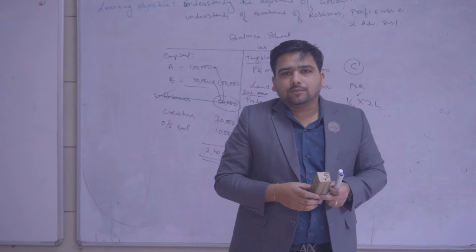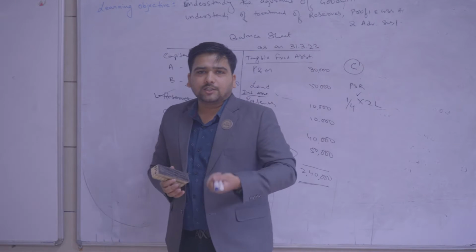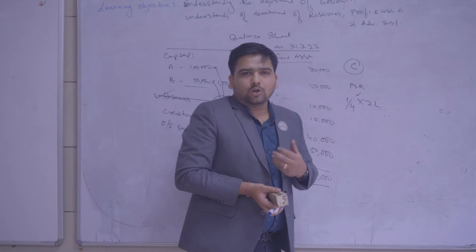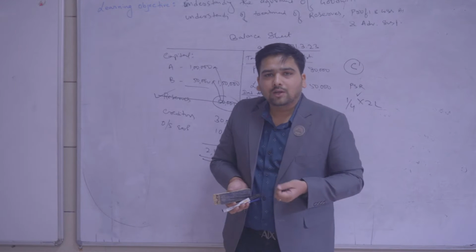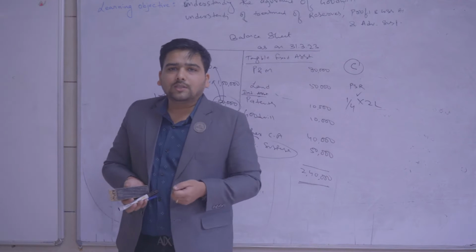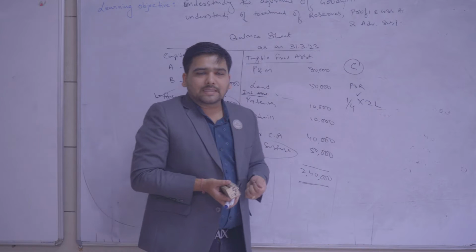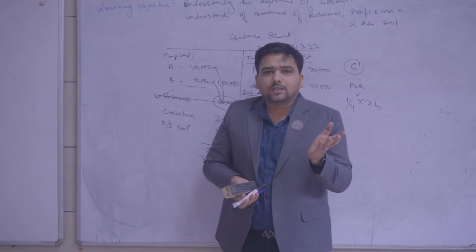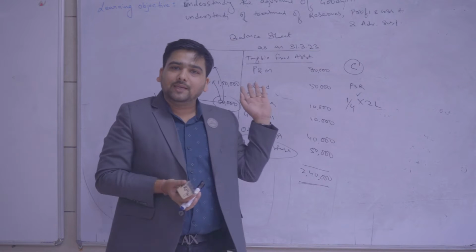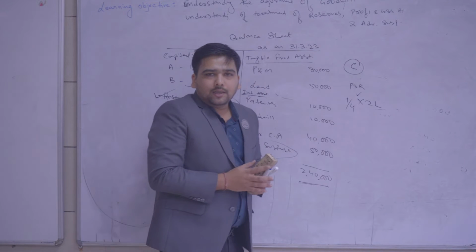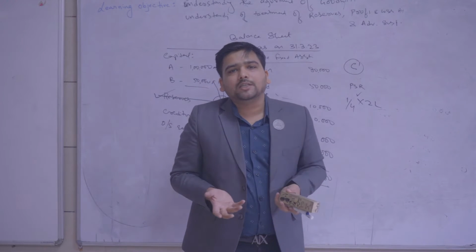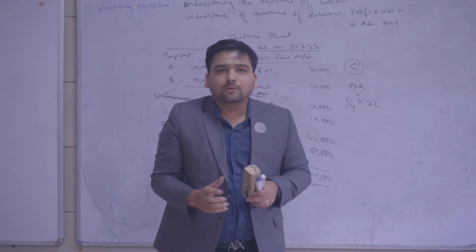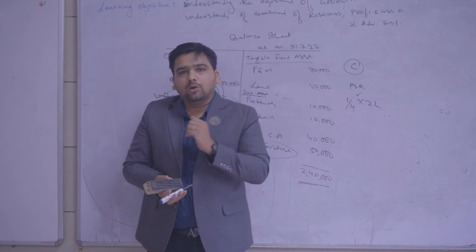Old losses, fictitious assets, are to be transferred to old partners. You can write it as accumulated losses also, like P&L debit balance. So old losses, fictitious assets are to be transferred to old partners again, because this is the loss of old partners, that is A and B in this case. So old partners in their old ratio. If it is a mutual change in PSR, then this loss has to be borne by the partners in their old ratio. So we are calling it old partners in their old ratio.